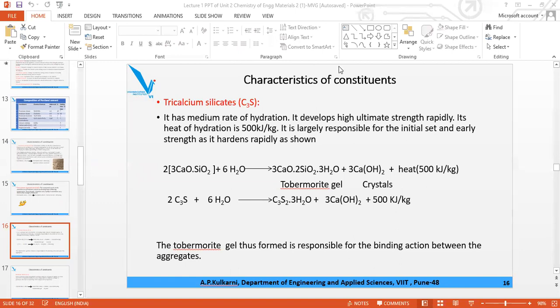Okay. So we have already seen this reaction. Two times you have to take, with 6H2O. This will give you 3CaO·2SiO2·3H2O and 3Ca(OH)2. Then the heat evolved is 500. So the first reaction was 880, the second was 420 and the third is 500.